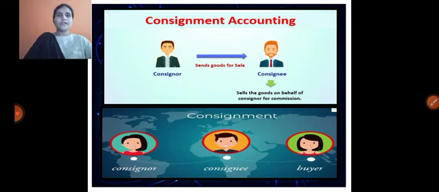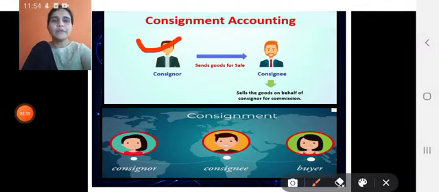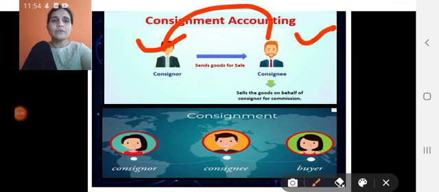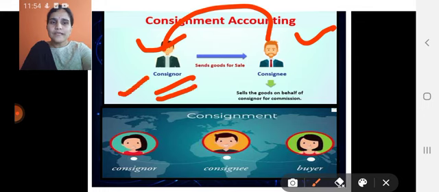So, if you are seeing this picture, he is the owner of the goods and he is the agent. The owner sends the goods for the purpose of sale, and the owner is known as consignor. The agent is known as consignee.